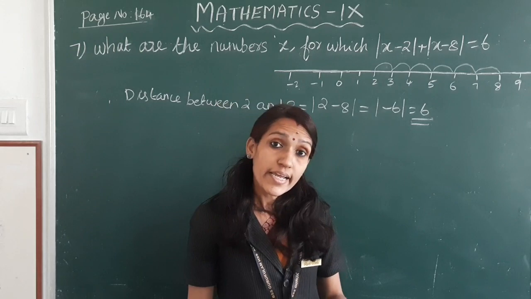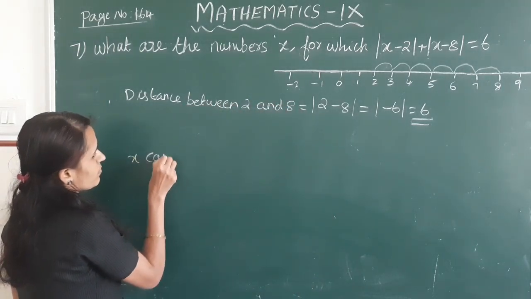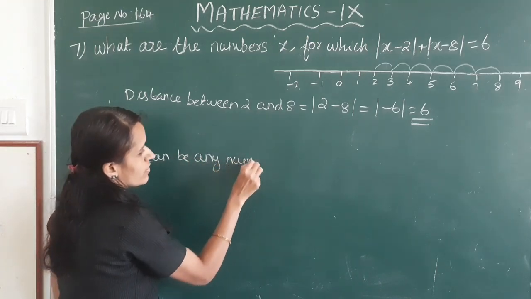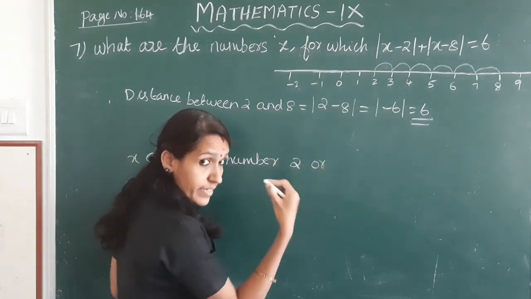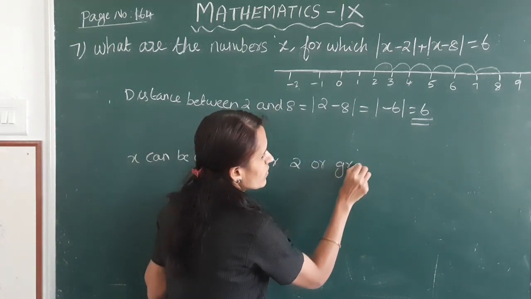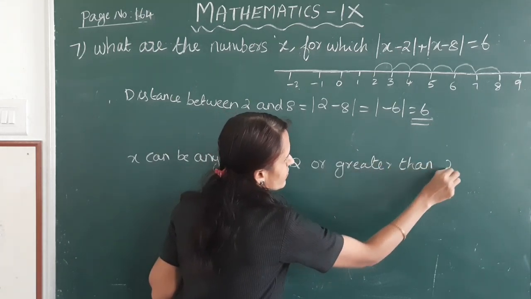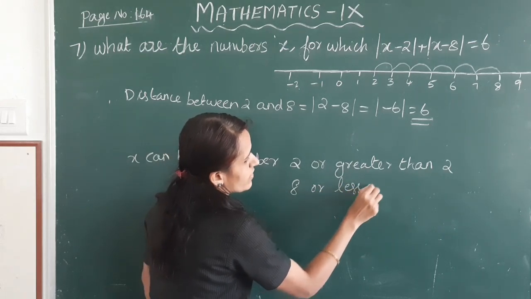So x can be any number. x can be any number greater than or equal to 2 and less than or equal to 8.